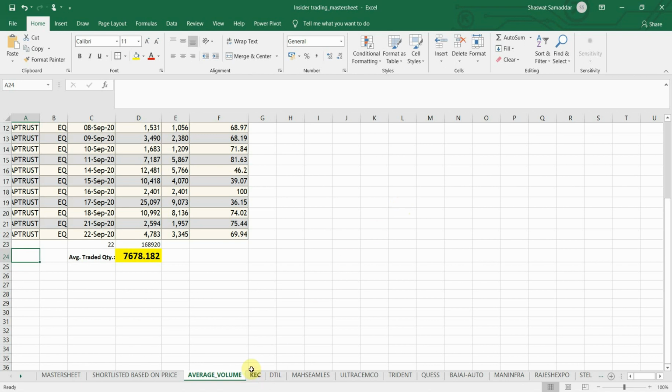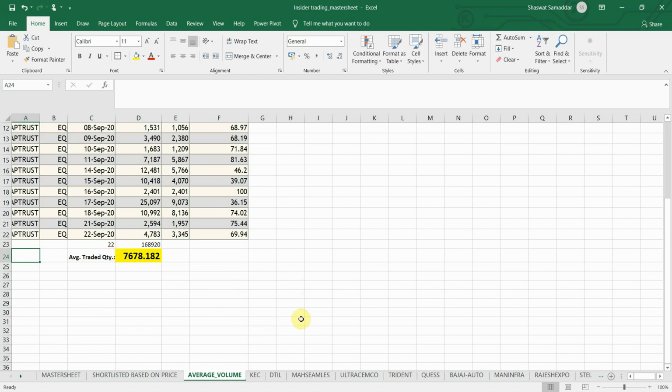If you remember in the last three videos, for calculating the average price at which the promoters may have made a position in the stock, we downloaded the insider trading report from the insider information tab of NSE.